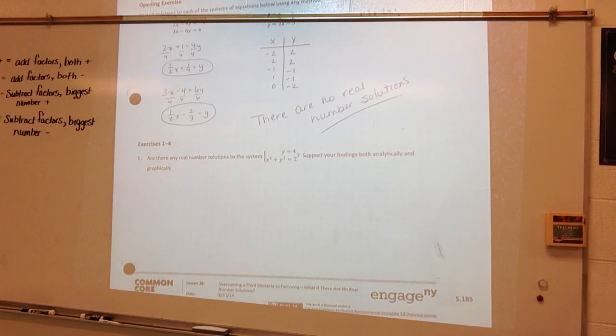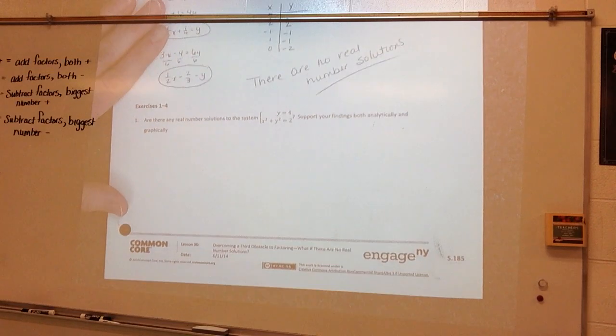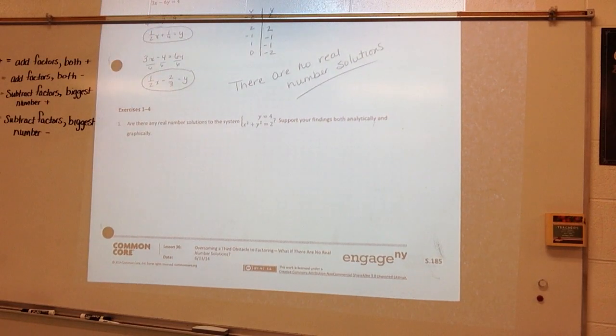All right, so what can we do? What do we do when we do not have real number solutions? Number one, are there any real number solutions to the system y is equal to 4 and x squared plus y squared is equal to 2? Support your findings both analytically and graphically.